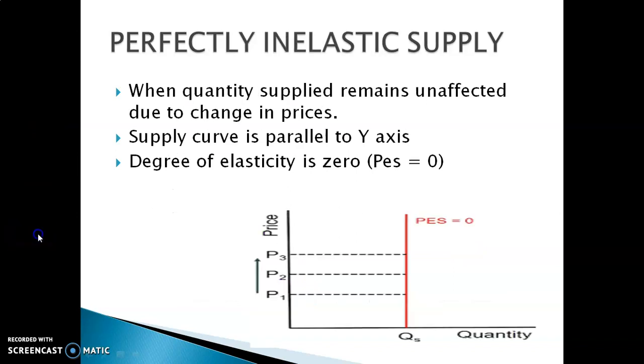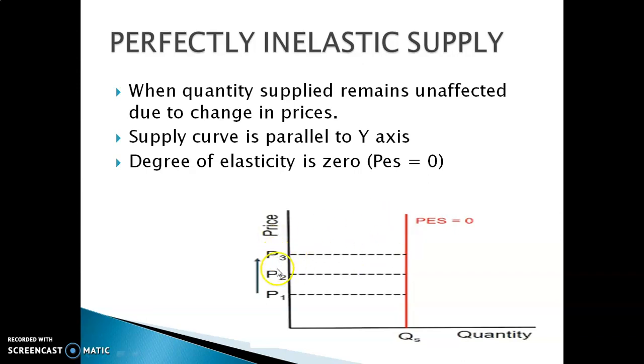Then the second one, perfectly inelastic supply. When quantity supplied remains unaffected by change in price, whether price increases or decreases, the quantity supplied remains the same. That situation is known as perfectly inelastic supply.